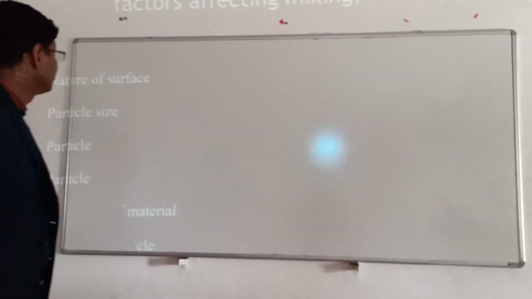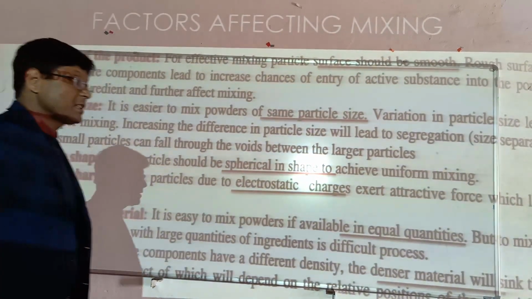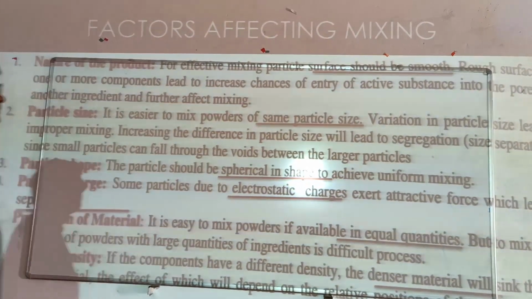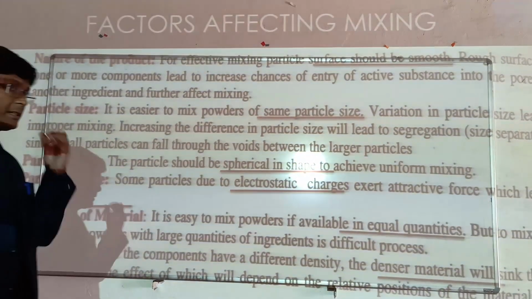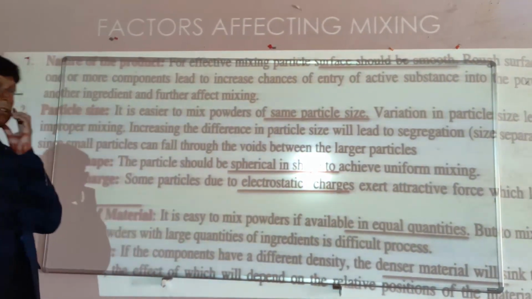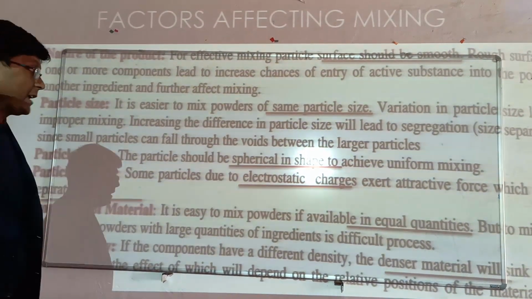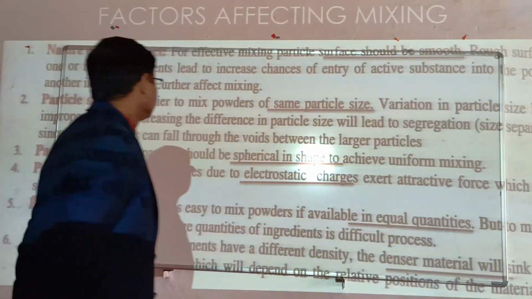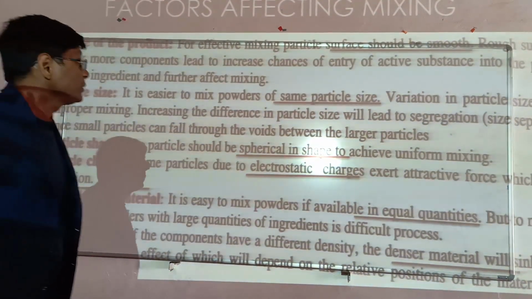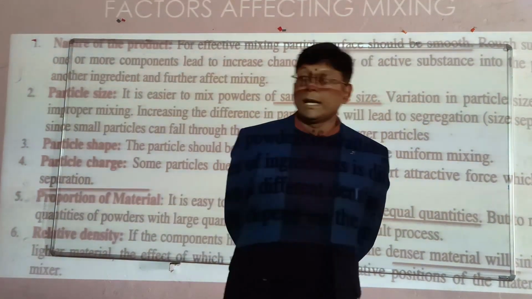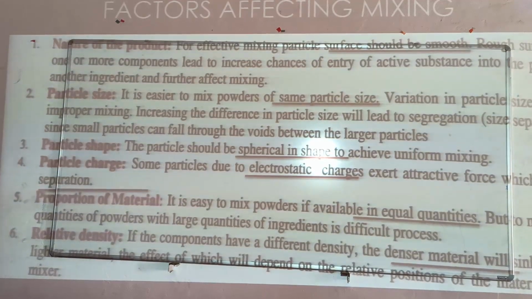Okay, next slide. If we go into detail, first we are talking about the nature of the surface or nature of the product. The nature of the surface is a very important factor for mixing. Between a rough surface and a smooth surface, a smooth surface is more efficient, because in the case of rough surfaces the active component will fall into the pores of the other compound. So the next factor is particle size.